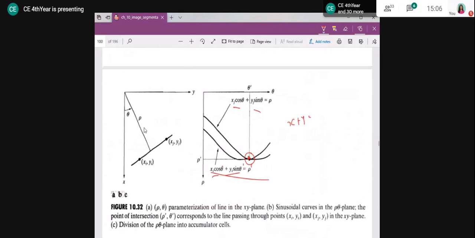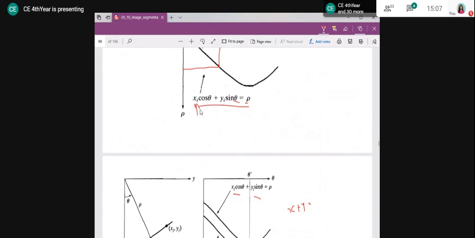That was here also, yes, here. So I will substitute that xi yi value because I know my point coordinate. Then I will take theta to 0 degree, 1 degree, 2 degree, 3 degree, and a corresponding rho I am going to get. And I know that rho is also continuous. Rho also will be having various values.